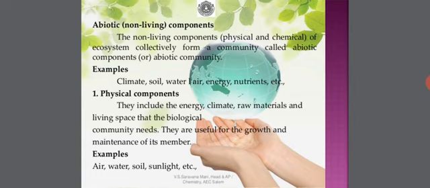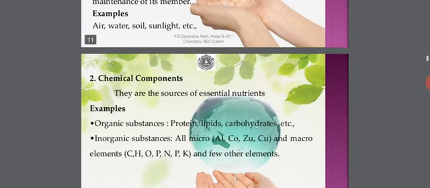Coming to physical components in the beginning, they include the energy, climate, raw materials, and living space that the biological community needs. They are useful for the growth and maintenance of its members. Examples: air, water, soil, sunlight, etc.